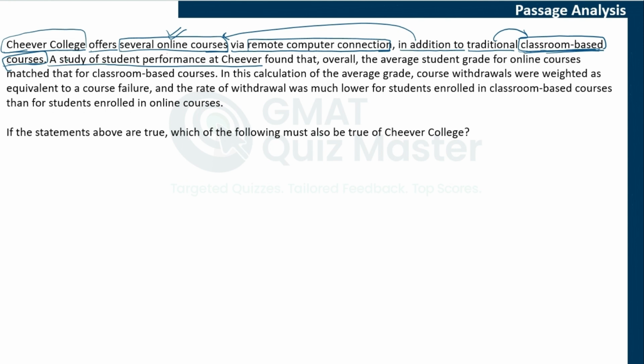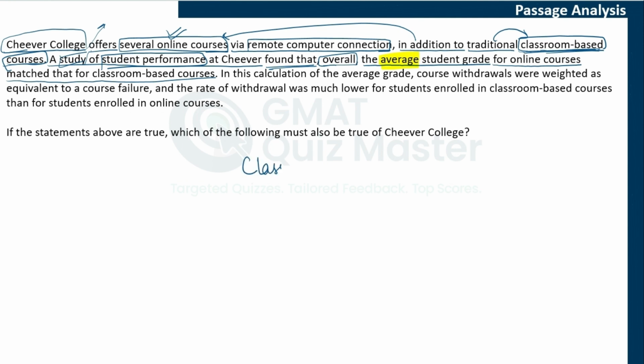A study of student performance at Shiva College found that, so we are going to read the observation of this particular study. Overall, it can be broken into different categories and more inferences can be drawn, but at an overall level, this is the observation. The average student grade, so take a note of the word average, we are talking about the average student grade for online courses matched that for classroom based courses.